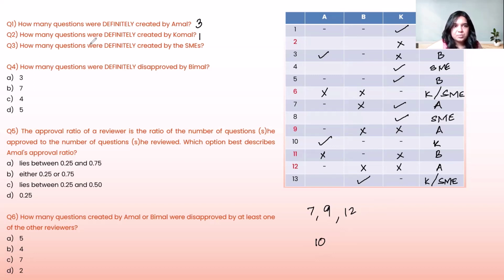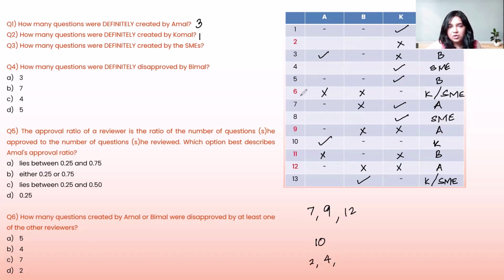The third question is how many questions were definitely created by the SMEs? If I go back, the definite SME questions are question number 2 and question number 4.